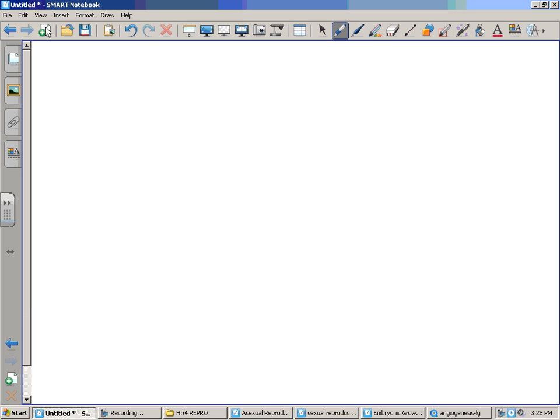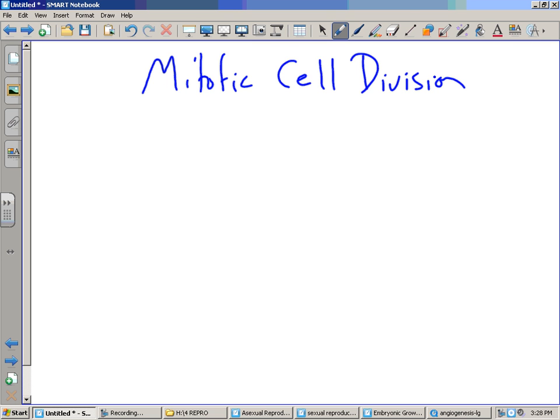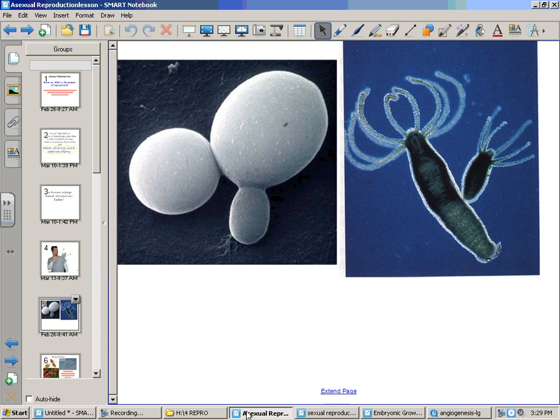Asexual reproduction relies on mitotic cell division. Single-celled organisms like bacteria, amoeba, and paramecium all reproduce asexually. And some examples, here's our yeast.